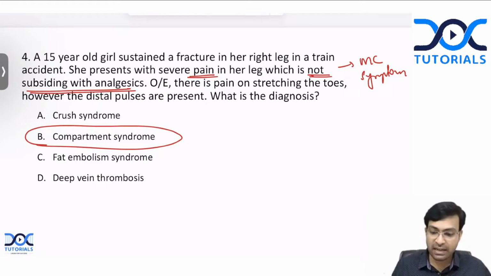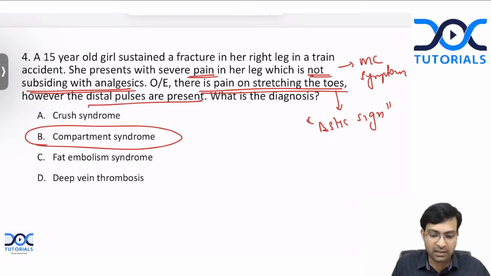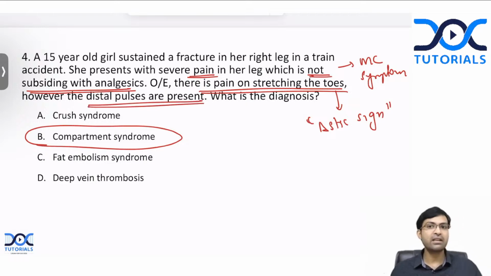And what is the diagnostic feature? Pain on passive stretch. Pain on passive stretch is the diagnostic sign. You don't have to look for anything else. Usually students get confused with this: distal pulses are present. Remember, it is not necessary that the pulses have to be absent to diagnose compartment syndrome. Please remember that. Loss of pulse is a final step, or one of the late stages, in compartment syndrome. By the time pulses and all are lost, the limb is already ischemic. So you don't want to wait till that time.